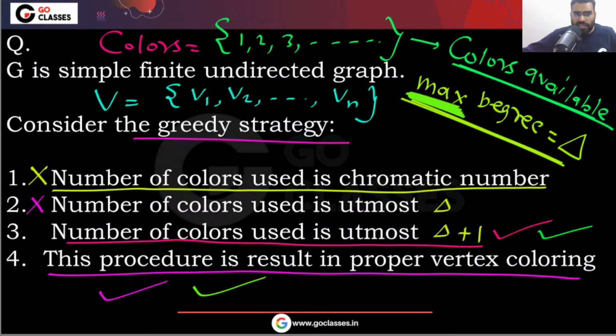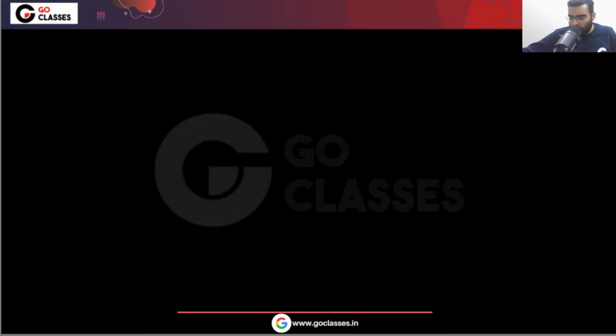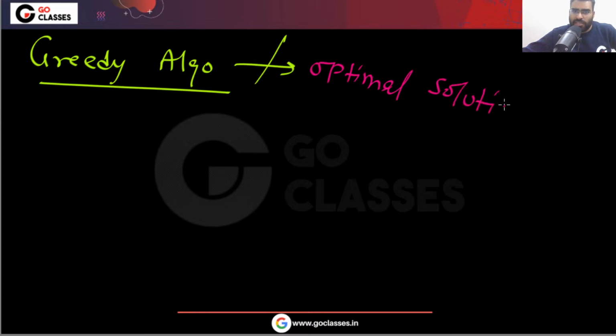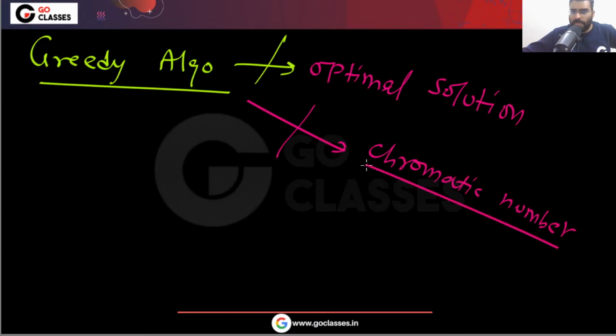Let me tell you that sometimes this greedy algorithm does not guarantee chromatic number. Please understand, this greedy algorithm does not imply optimal solution. Does not imply optimal solution means does not imply chromatic number. The reason is, actually, let me tell you 2 reasons. First reason, you can easily find the counterexample.